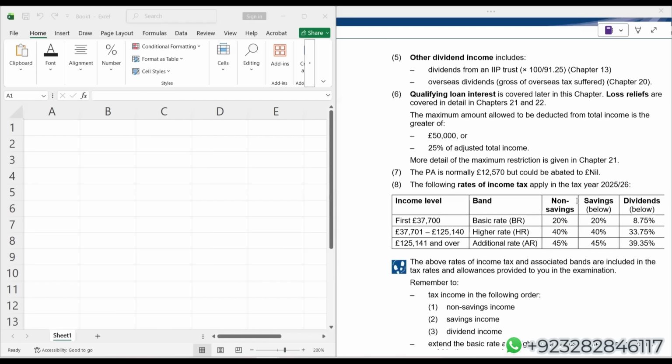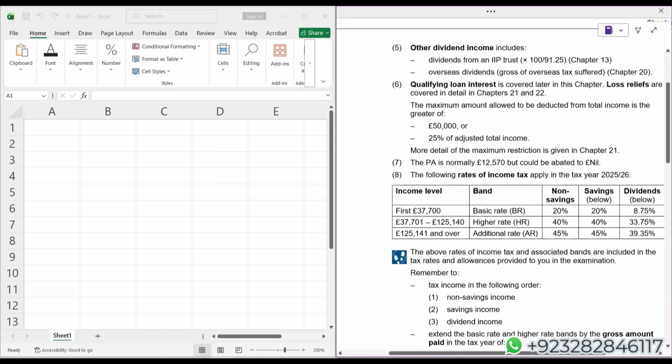So let's start the very first live revision class. In today's class, we'll be discussing the basic income tax calculation, and a few basic areas will be revised. Since it's the first live revision class, I'll make sure this class is not very long. Students, I hope everyone can see this: tax rate limits and everything. The good thing is that the personal allowance of 12,570 and the tax rates are the same in FA 2024 and 25.